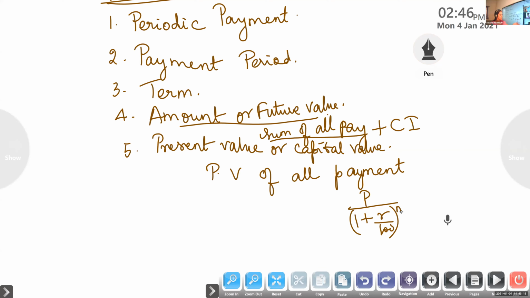After N years, suppose I am getting amount P; its present value is P into 1 plus R by 100 whole raised to N. The same way here, the present value of all the payments will give the present value or capital value of the annuity.